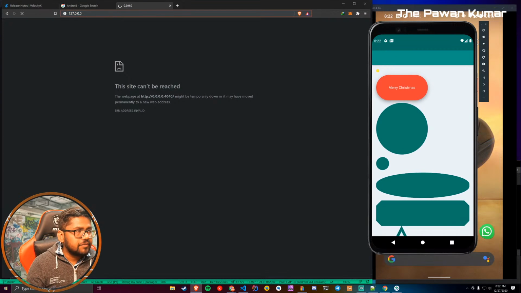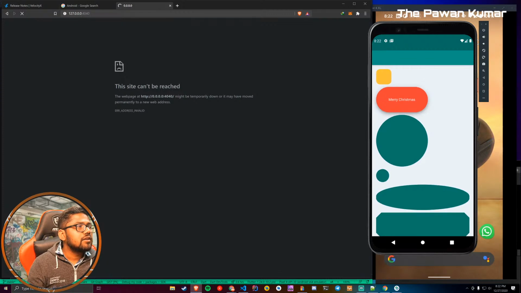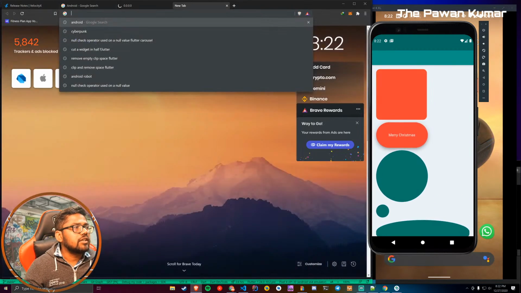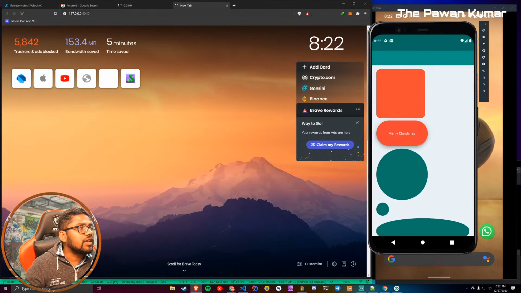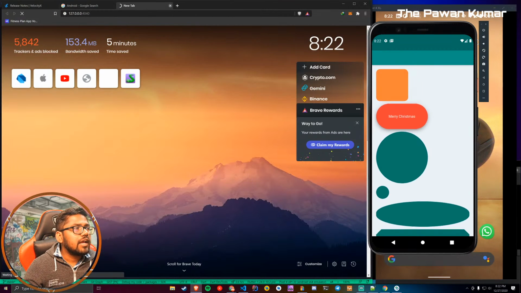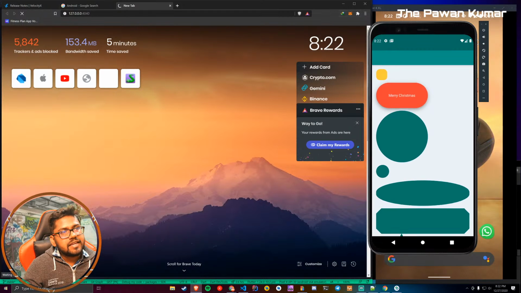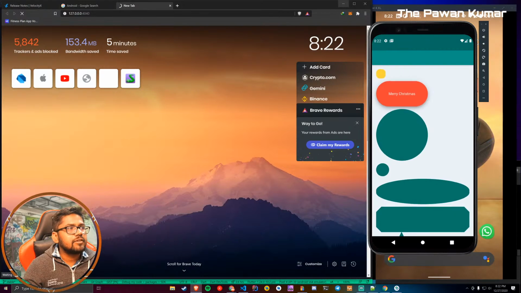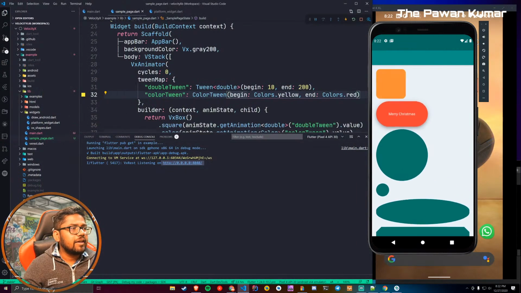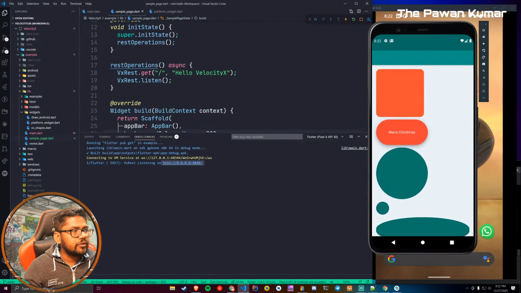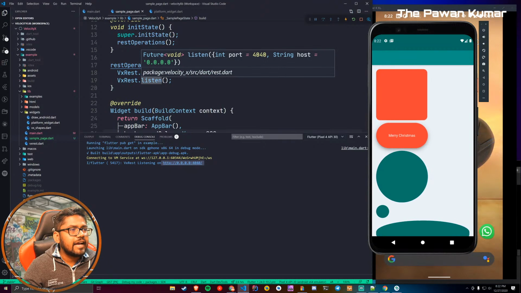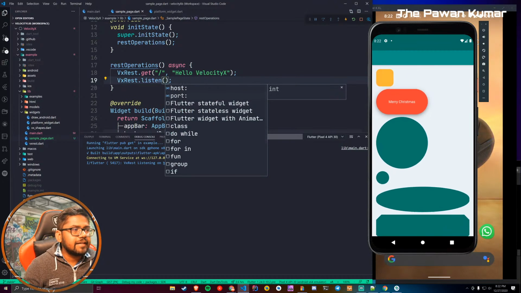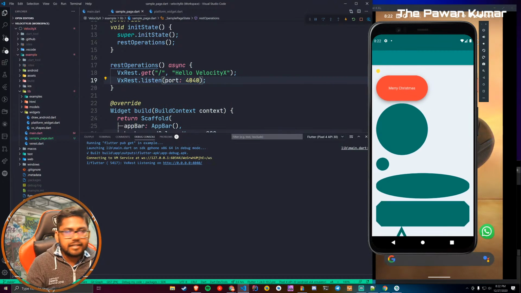Let's specify the port over here. I don't see it's working. I think something is broken again, and that is making me wonder what exactly happened with my server. Okay, rather than listening, I will actually give the port by myself, so that I can make sure that things are working fine.